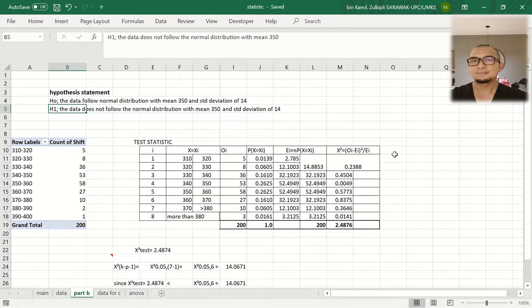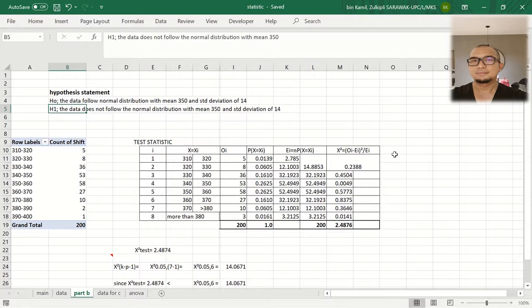On part B of our assignment on statistics, part B and part C. So we begin with part B. The question was to comment on whether there is significant evidence that the tablets produced in December 2020, regardless of shift, do follow the distribution as stated in our H0. The data follow normal distribution with mean 350 and standard deviation of 14. Alternatively, H1, the data does not follow the normal distribution with mean 350 and standard deviation of 14.